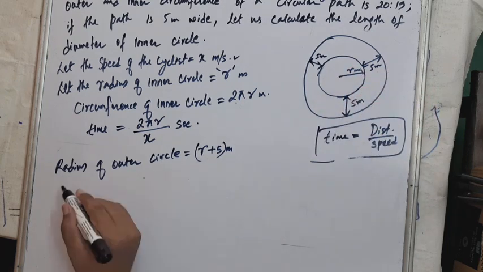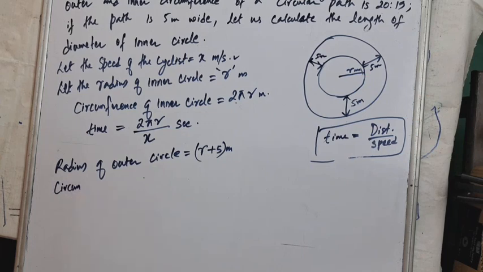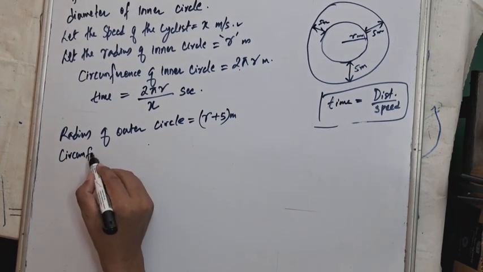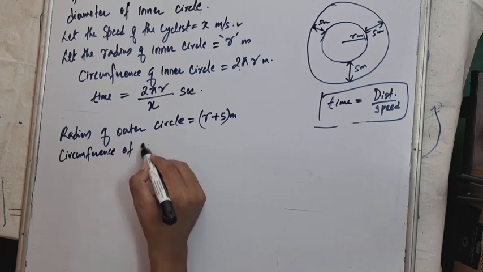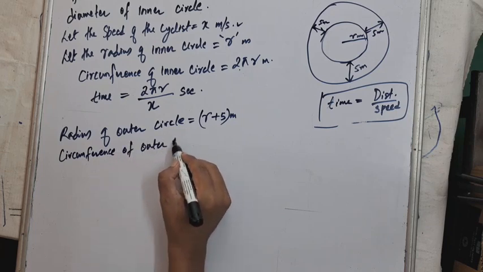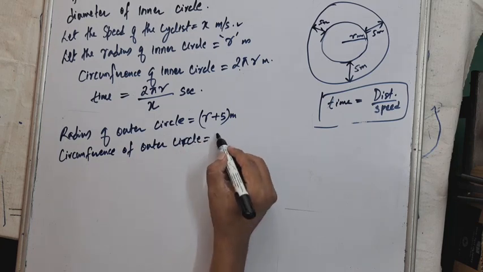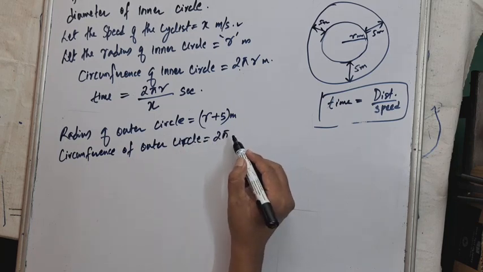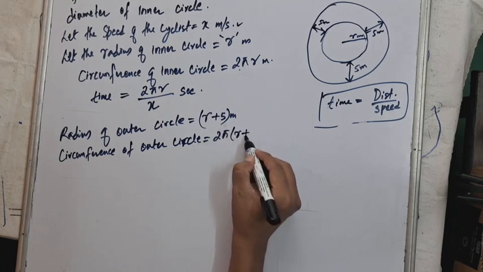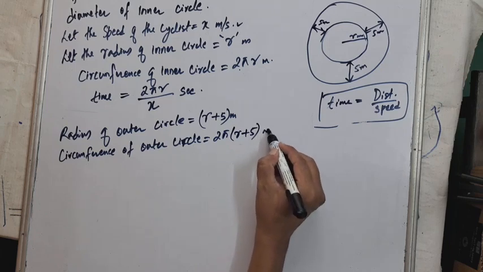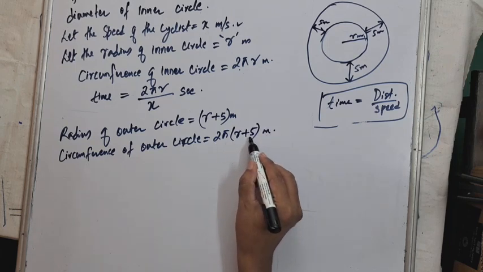Okay. Circumference of outer circle is equal to 2 pi into radius. What is radius? Radius of outer circle is r plus 5. So 2 pi into r plus 5. Okay, this is the circumference of outer circle. So to cover this distance